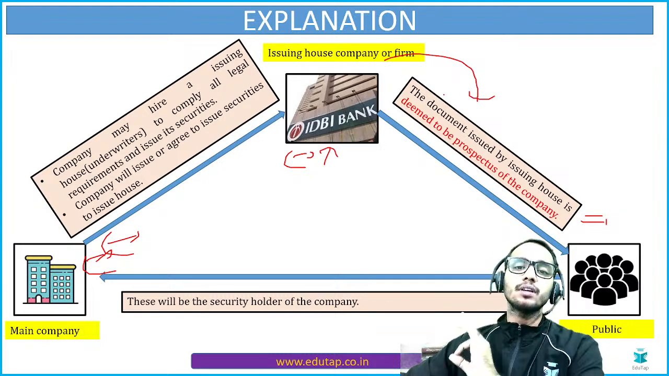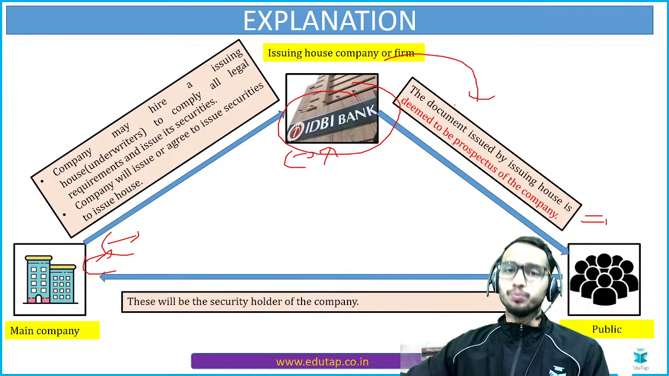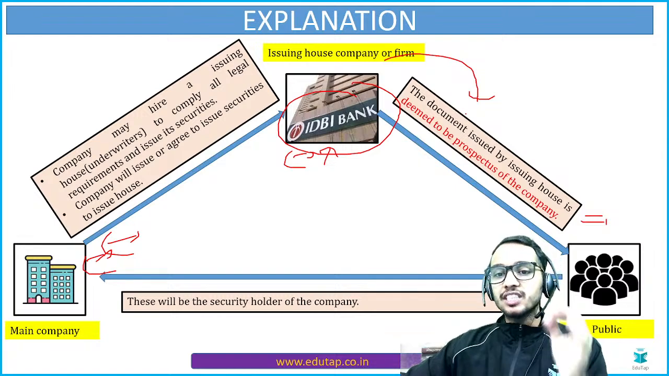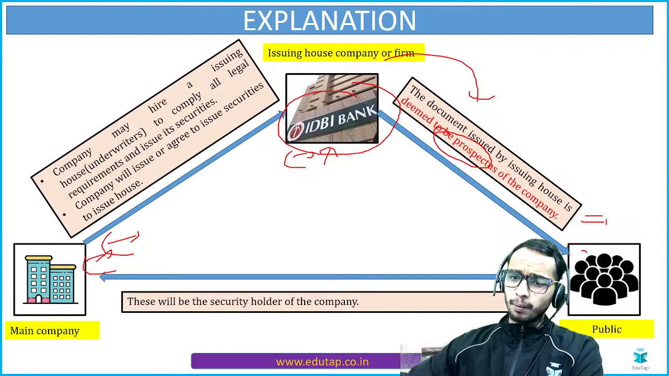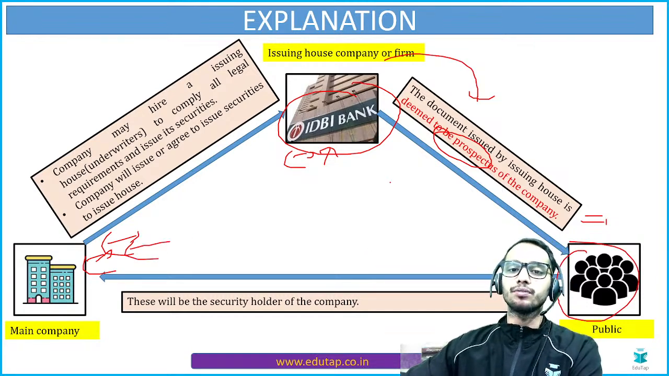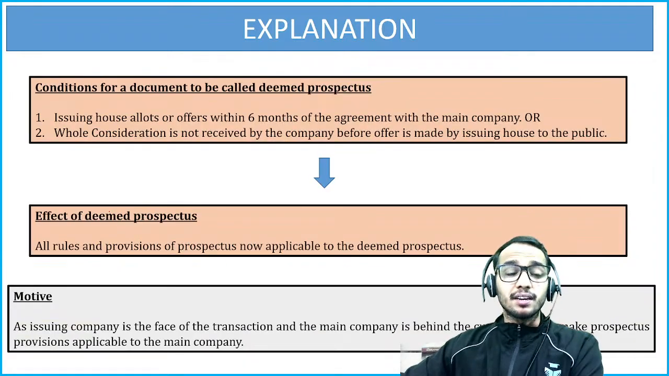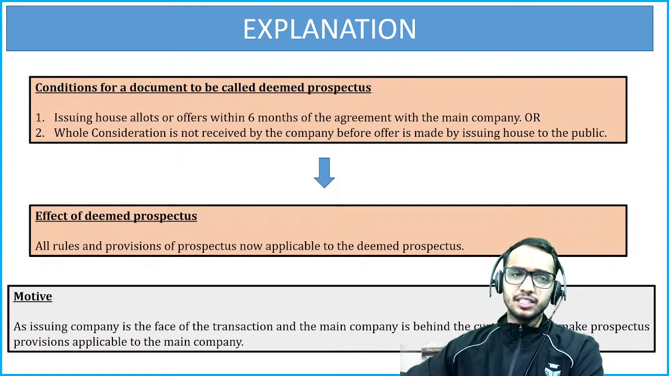So whatever document IDBI Bank is going to issue to raise funds will be deemed to be a prospectus. But now the public will be the holder of the main company, not the holder of IDBI Bank. They will be the holder of the main company, right? But there are certain conditions that must be satisfied for that. Conditions for a document to be called a deemed prospectus.